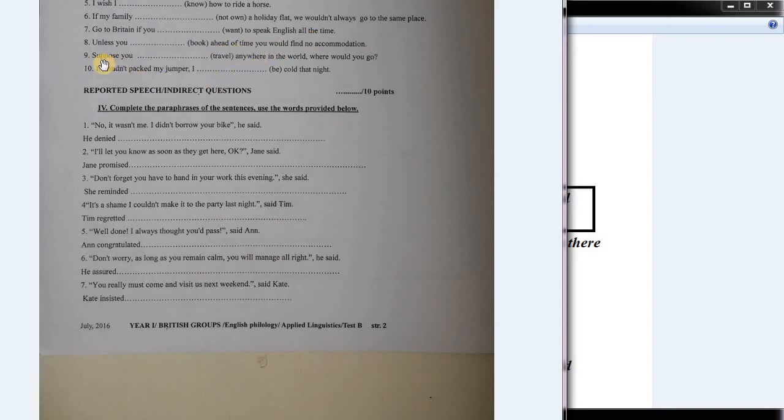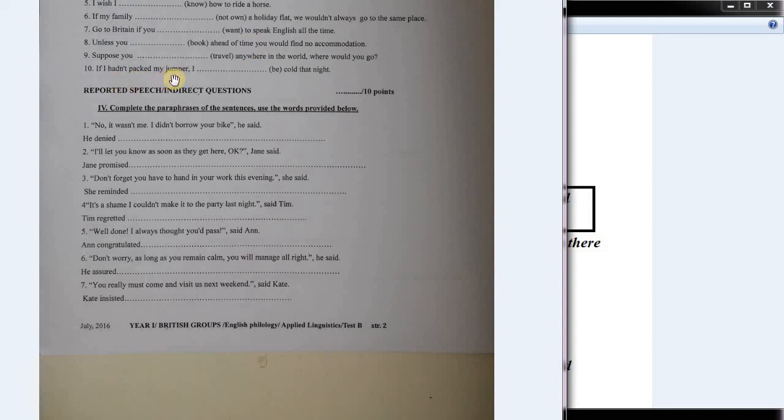Okay. Suppose you... and this is a similar thing actually. Usually when I see suppose, I already see a kind of second conditional situation there. Suppose you travel anywhere in the world, where would you go? So yeah, would travel, or could travel maybe, right? Because would doesn't fit here, suppose you could travel. Gdybyś mógł pojechać gdziekolwiek, to gdzie byś pojechał, right? So suppose you could travel anywhere, where would you go? Second conditional, speculation regarding the future, which is not that probable.